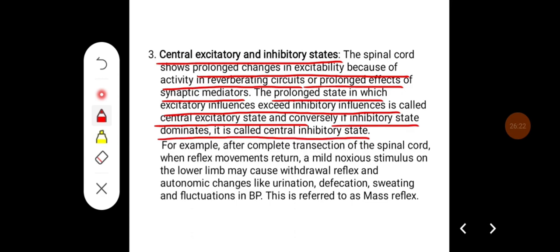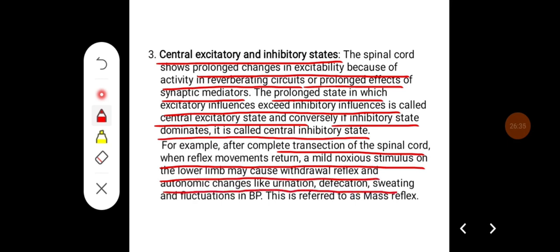For example, after complete transection of the spinal cord, when reflex movements return, a mild noxious stimulus on the lower limb may cause withdrawal reflex, and autonomic changes like urination, defecation, sweating, and fluctuation in the blood pressure, which is referred to as mass reflex, which occurs because of the central excitatory state in the spinal cord.